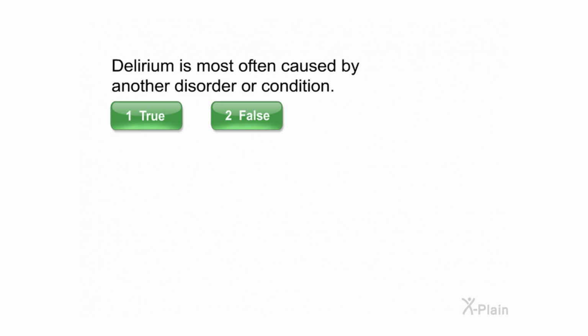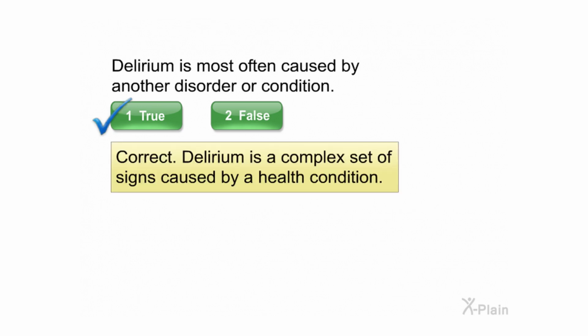Delirium is most often caused by another disorder or condition. Select true or false. Correct. Delirium is a complex set of signs caused by a health condition.